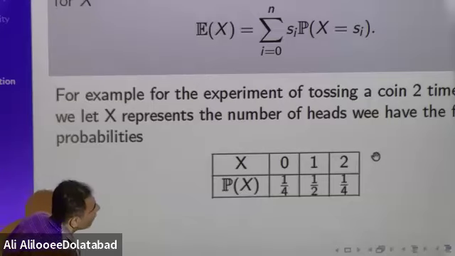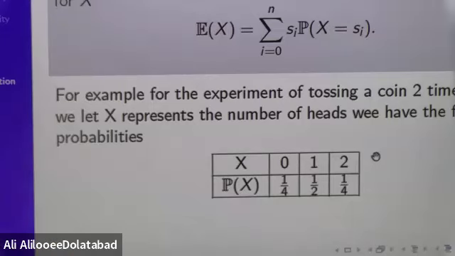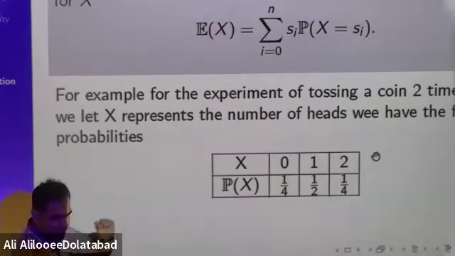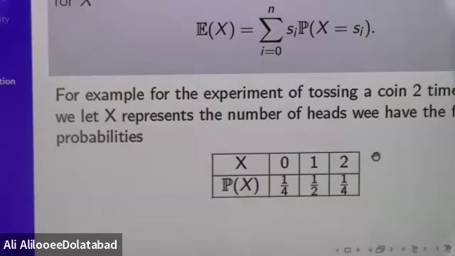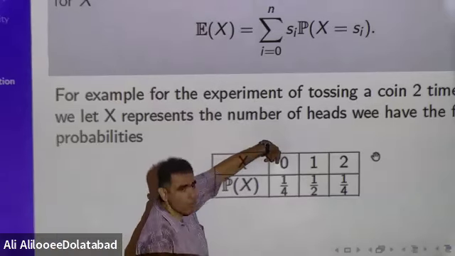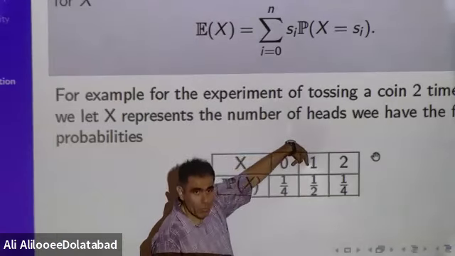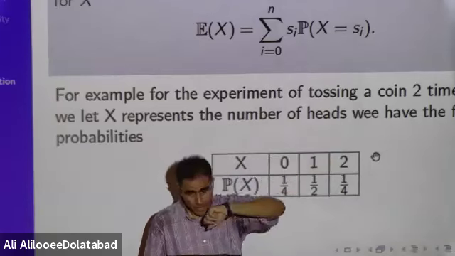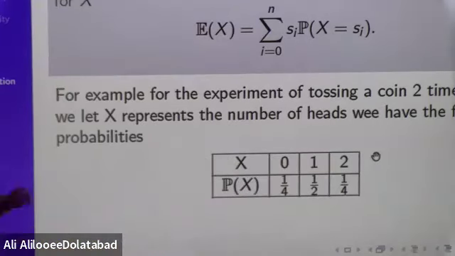This is one example. For the experiment of tossing a coin two times, we let x represent the number of heads. We have the following probabilities. x shows the number of heads: two tails, one head and one tail or one tail and one head, and two heads. Probabilities are given.